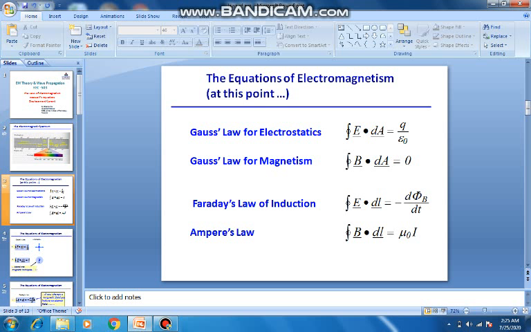Now the first time dependent equation is Faraday's law of induction. Contour integral E dot dl is equal to minus d phi B dt. As you can see, this is a coupled equation, because on the left hand side there is an electric field, and on the right hand side there is a magnetic field or magnetic flux. So whenever there is a magnetic flux change, it will induce an electromotive force. And Ampere's law is valid for conduction current, that is, integral B dot dl is equal to mu 0 into I. That is, whenever there is a current carrying conductor, it will generate a magnetic field.